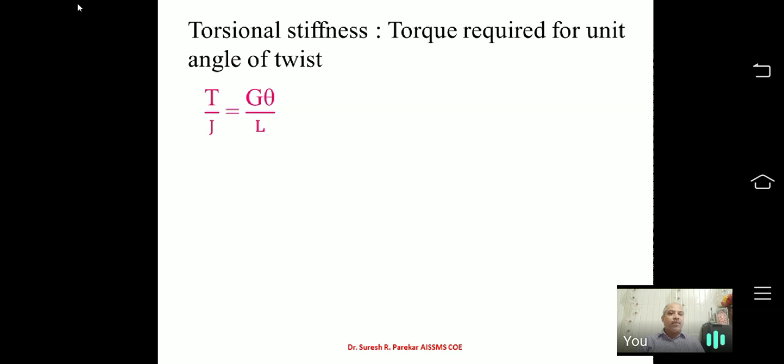Now, torque required for unit twist, so T by theta. We get T by theta equal to torsional stiffness equal to GJ by L. So we have simplified it.